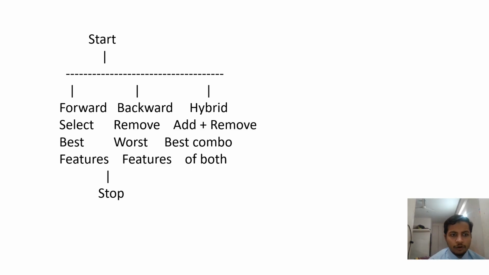Now the flowchart will be: forward, select best features; backward, remove worst features; hybrid, add plus remove, best combination of both; and then stop.